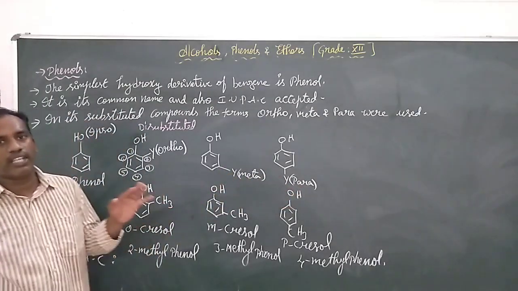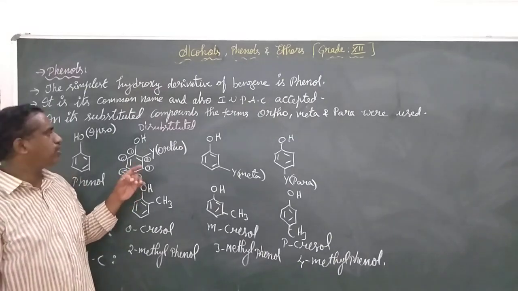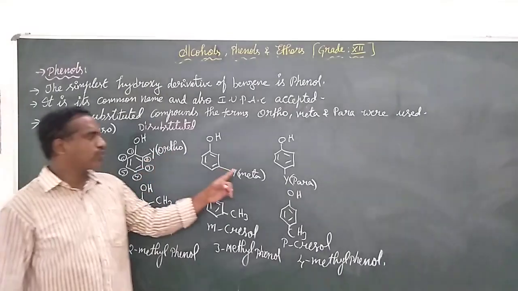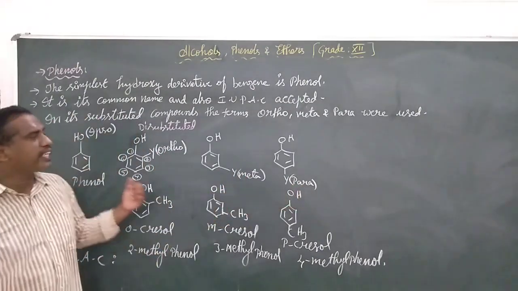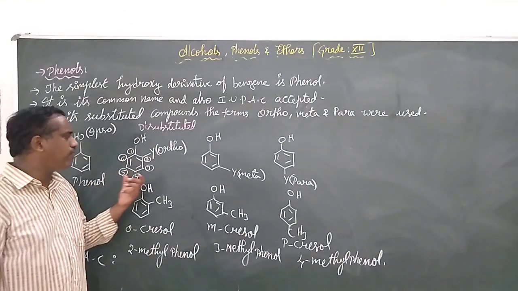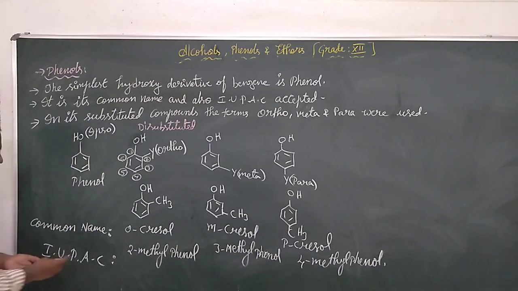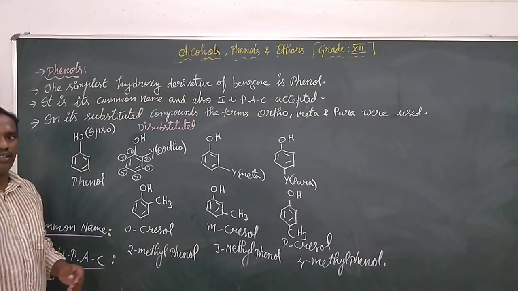So there are majorly three positions for the second substituent. The second position we call ortho, the next is meta, and the next is para. If we consider Y as some group of atoms like CH3, there are two kinds of naming we need to give here: one is the common naming and the other is the IUPAC naming.